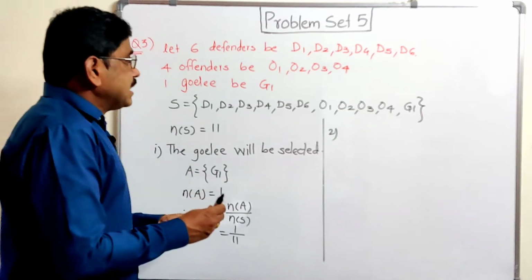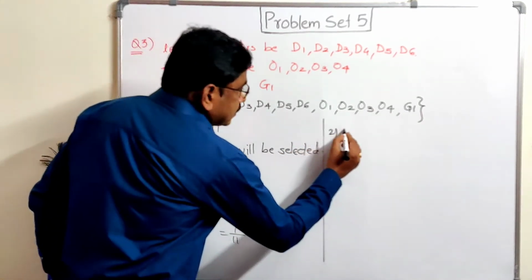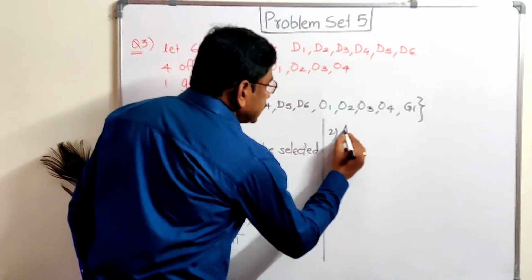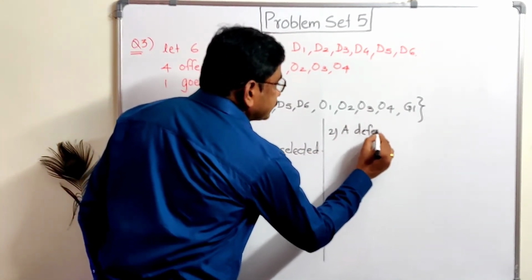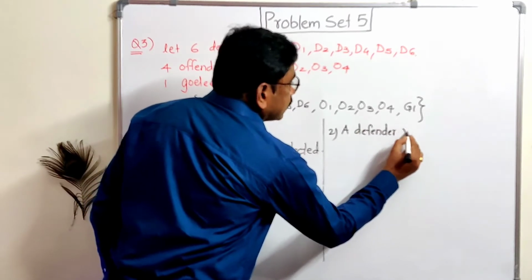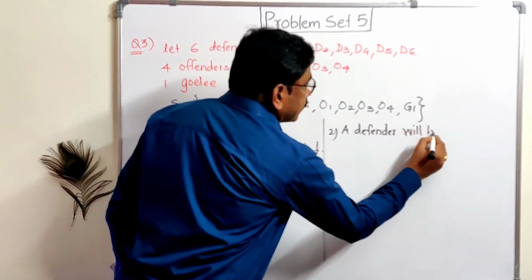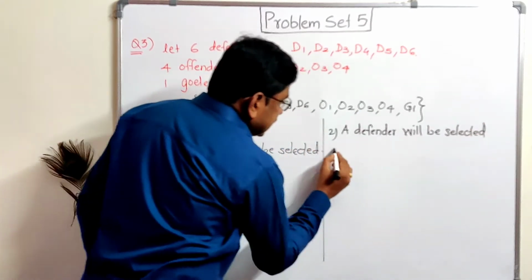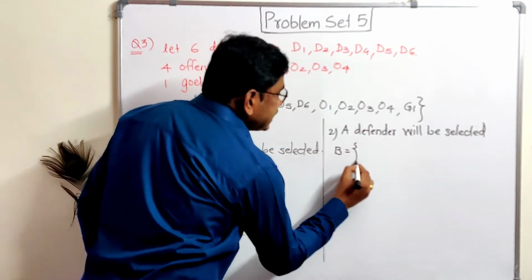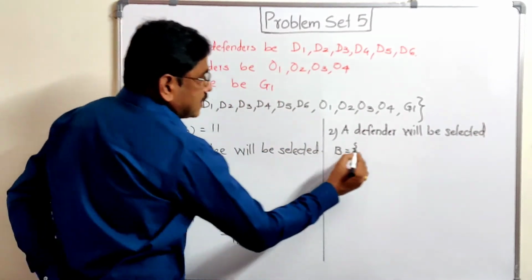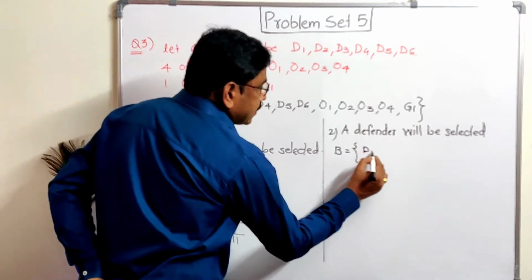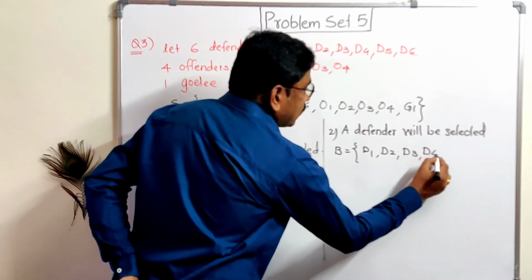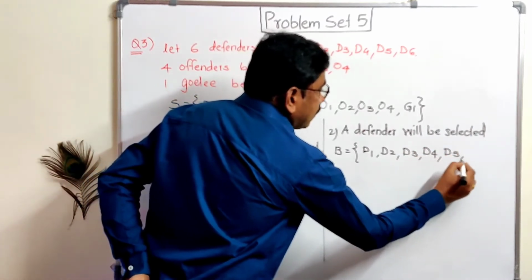Second possibility, that a defender will be selected as captain. So let it be set B. इसको हम लोग B सेट लिखते हैं. अगर डिफेंडर रहेगा तो D1 या D2 या D3, D4, D5 or D6.